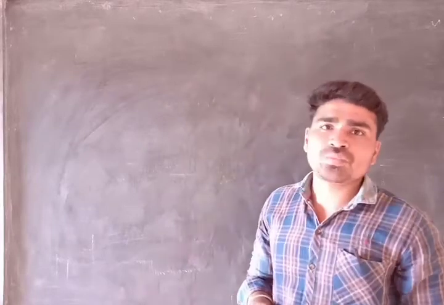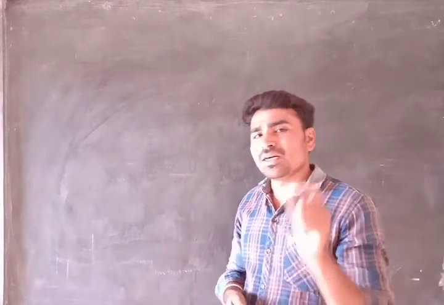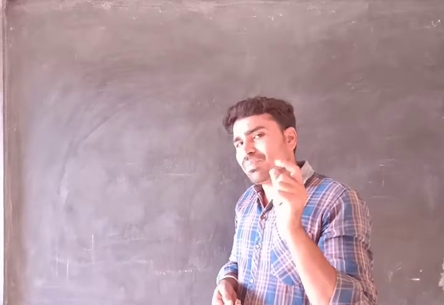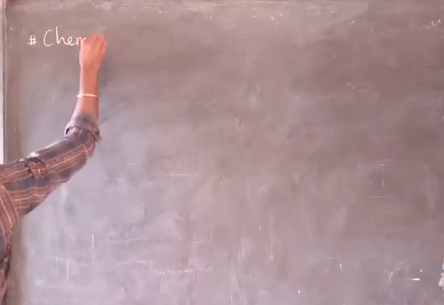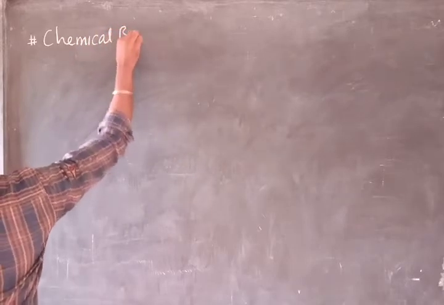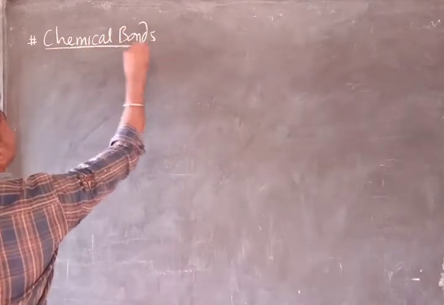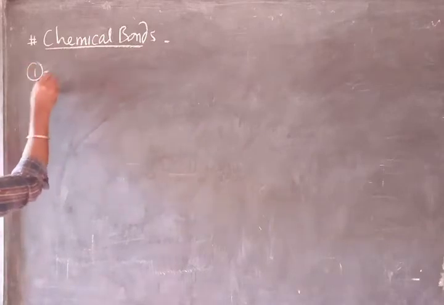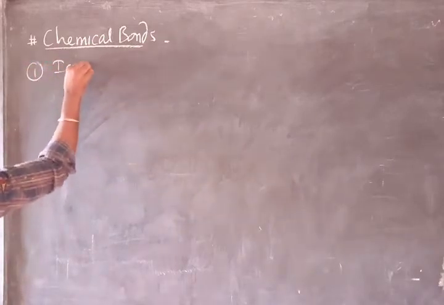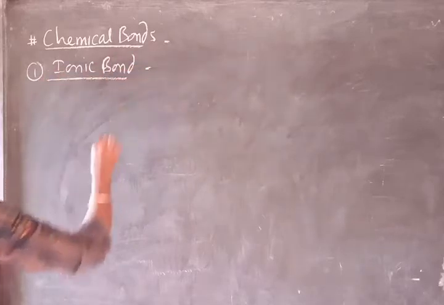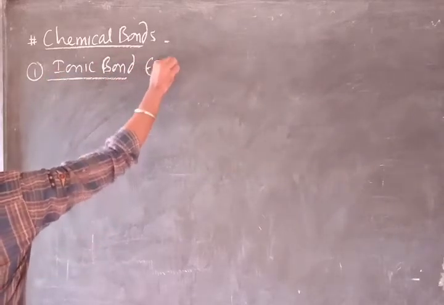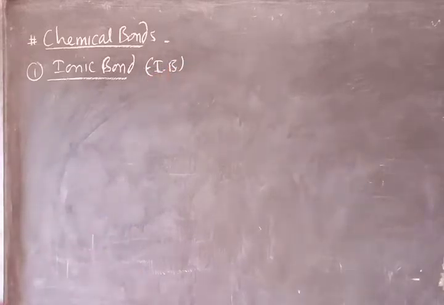So in this video we will learn the first type of bond, that is ionic bond. So the topic is chemical bonds, and in chemical bonds we are going to learn the first bond, that is the ionic bond. Simply we write it as ionic bond.